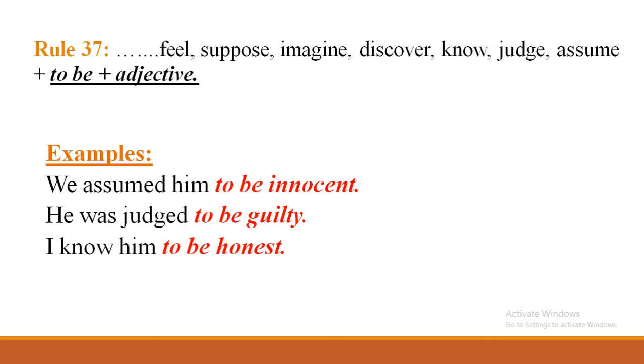Here innocent is an adjective. He was judged to be guilty. Next one, I know him to be honest. So here you are getting innocent, guilty, honest. All these three are adjectives. So remember, after getting these words, you have to fill up with to be plus adjective.